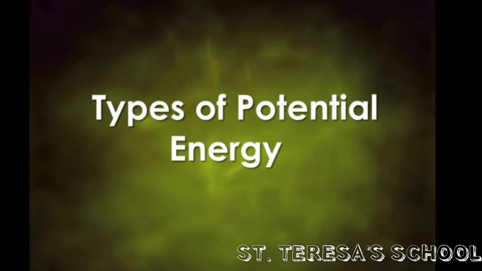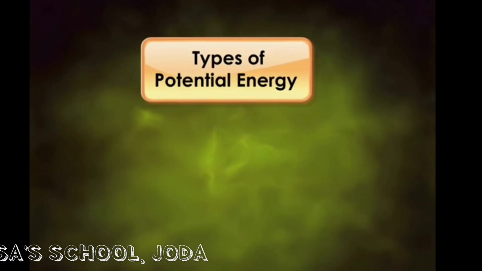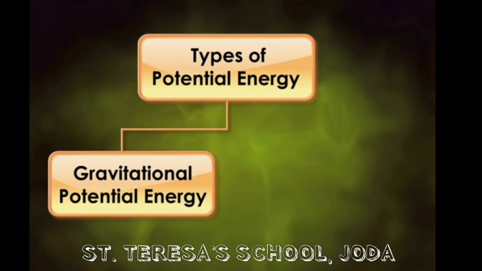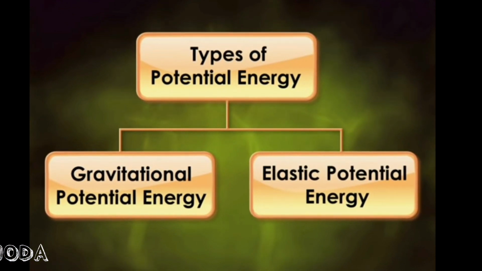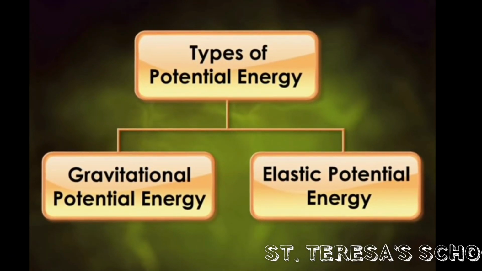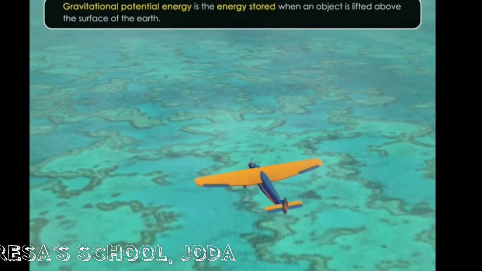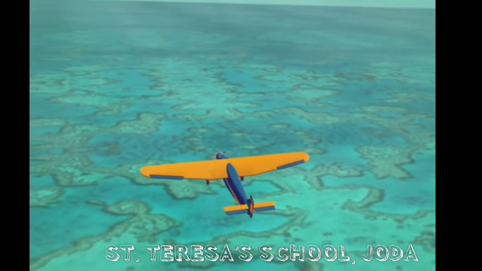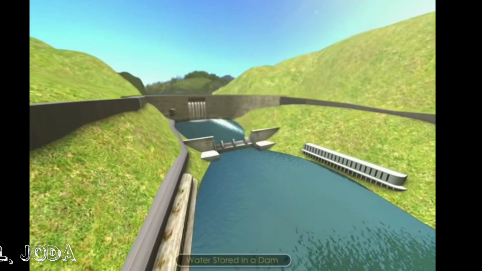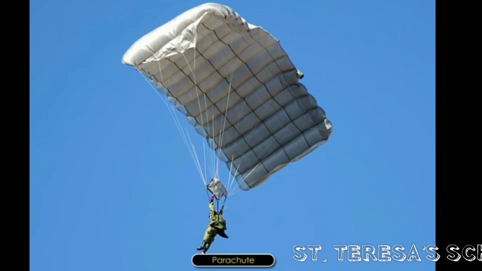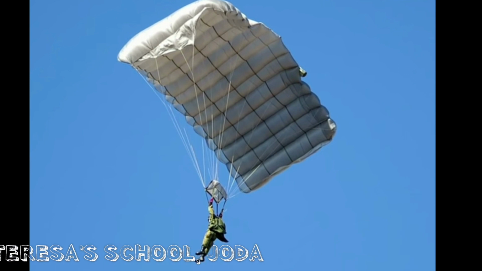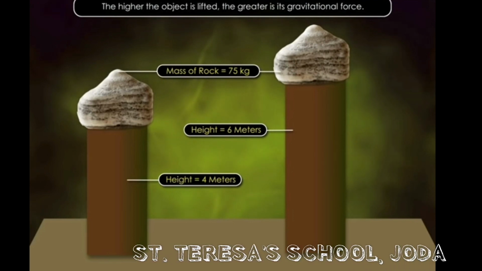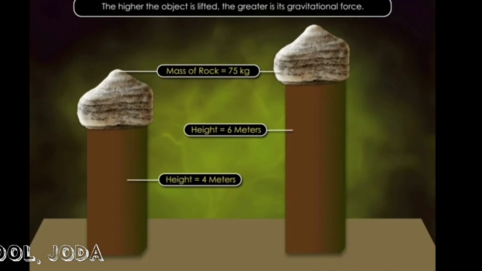Types of potential energy. Potential energy is of two types: gravitational potential energy and elastic potential energy. Gravitational potential energy is the energy stored when an object is lifted above the surface of Earth or gravity. A flying plane, water stored in the dam, and parachute in the sky are some examples of gravitational potential energy. The higher the object is lifted, the greater is its gravitational potential energy.